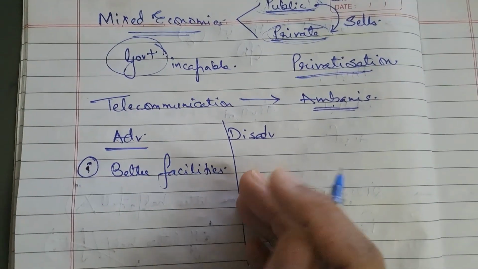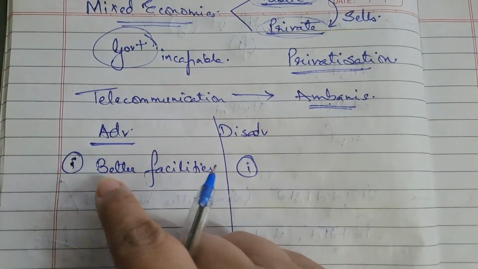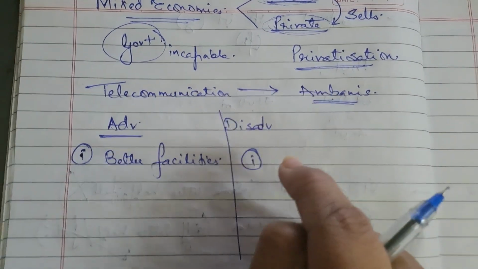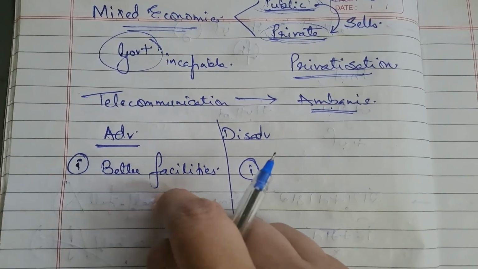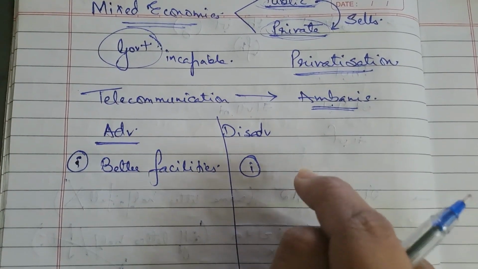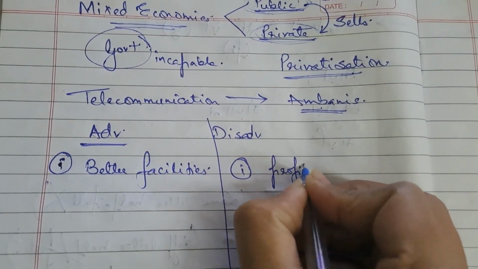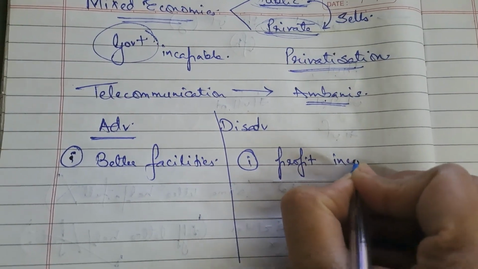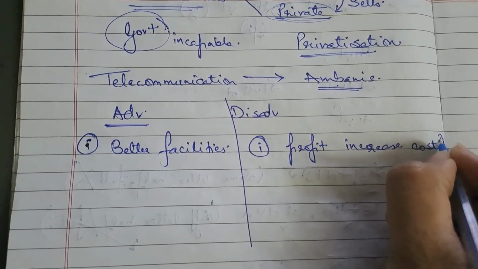Once he is providing better facilities, the first disadvantage starts. Because he has invested money into it, he will look for profits. He has put in some capital here, and he will be looking to get the profit out of it. To earn the profits, he will increase the costs, isn't it? The cost of the facility will be increased.